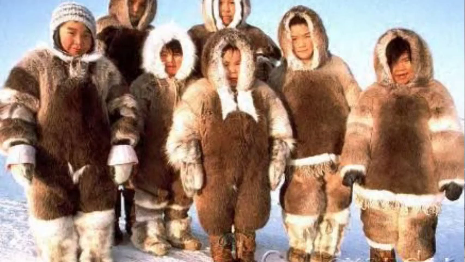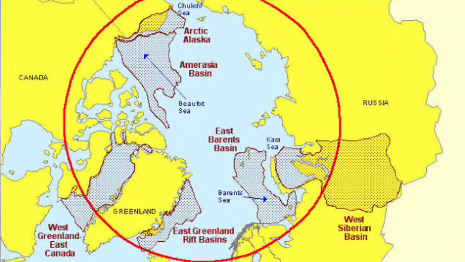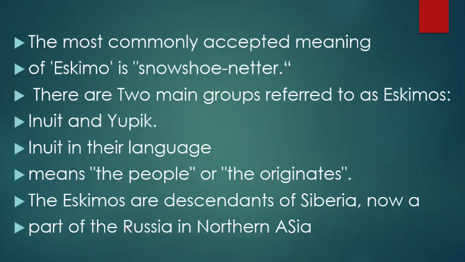Mostly in Canada, Greenland, Siberia and Alaska. You can simply remember GAS. C means Canada, G means Greenland, A means Alaska, S means Siberia. You will simply remember this. Understand?